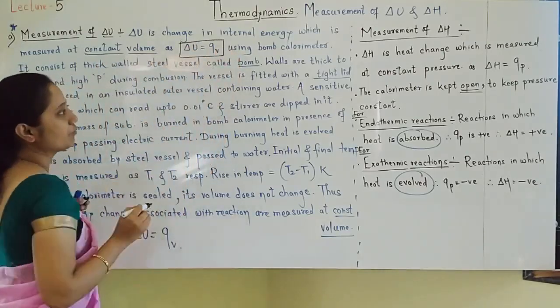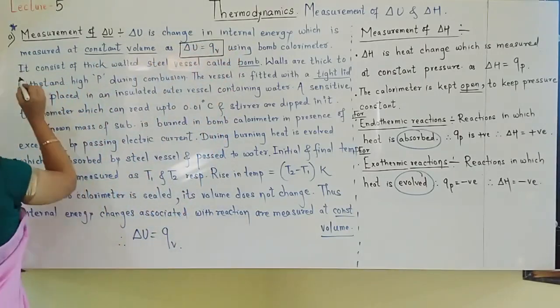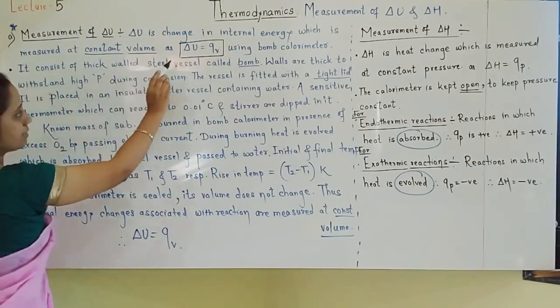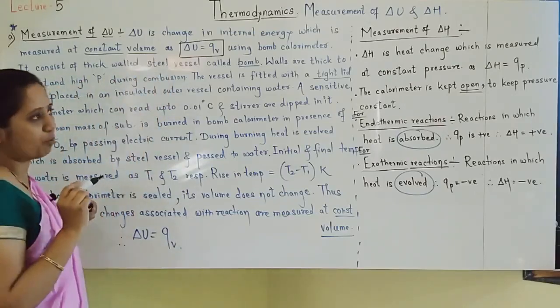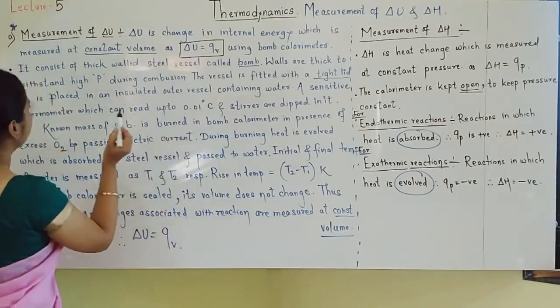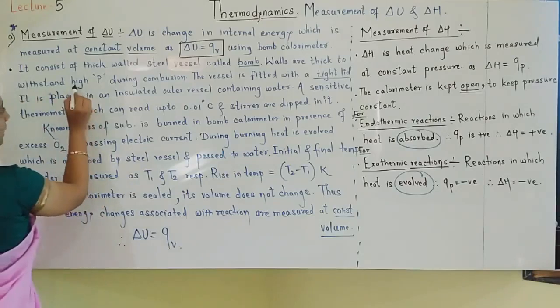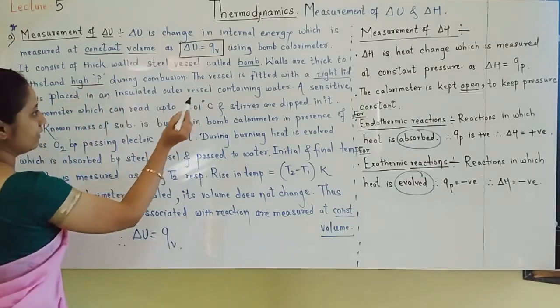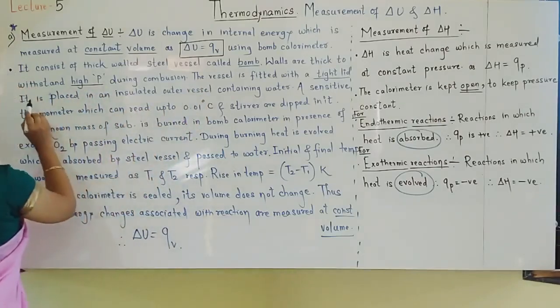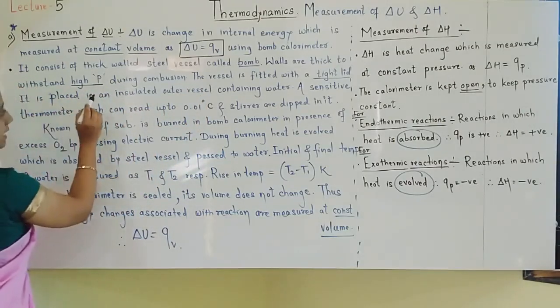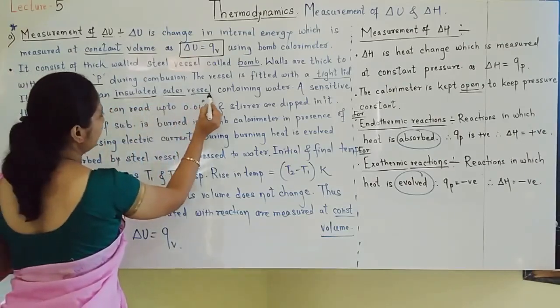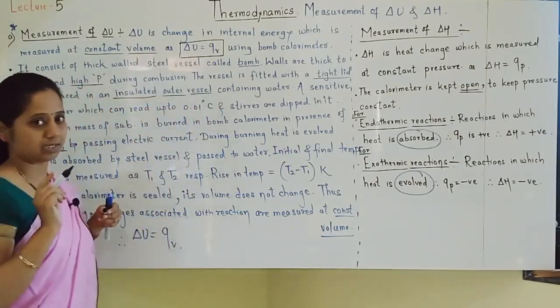Next, using bomb calorimetry. What is there in bomb calorimetry? First thing, it consists of a thick walled steel vessel which is called the bomb. Walls are thick to withstand high pressure during combustion. The vessel is fitted with a tight lid and it is placed in an insulated outer vessel. The outer vessel is insulated because we don't want any heat loss.